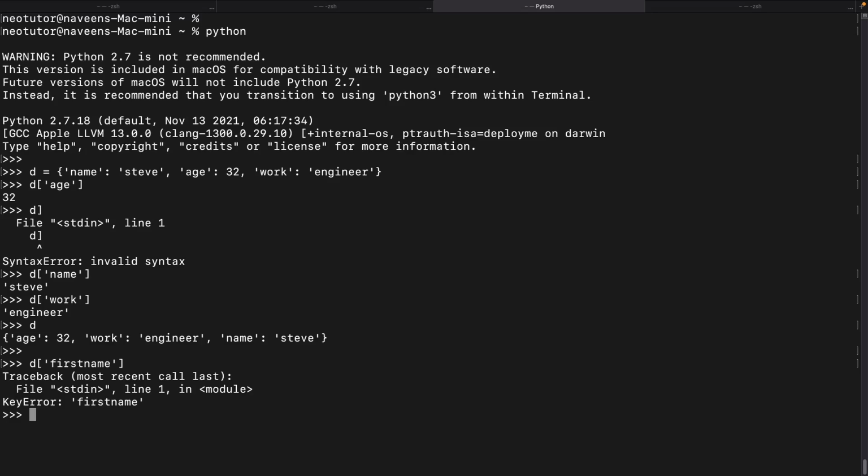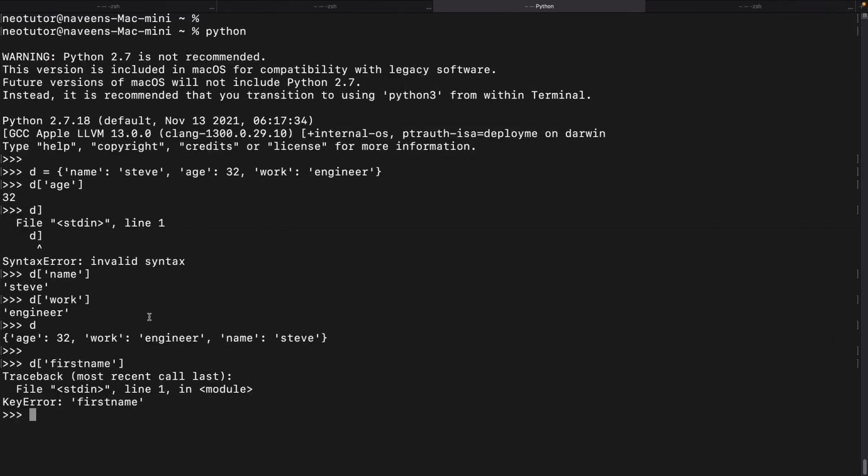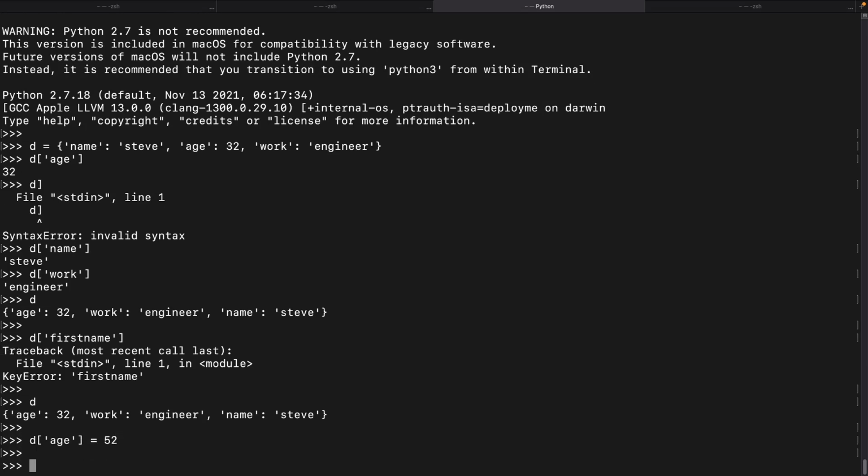And these are the dictionary methods you have. You have these different methods, and there are some methods which can be used to mutate, change, remove, and update values. Since it is a mutable type, you can actually update the age in D. Let's update the age to 52. Now I updated it to 52.